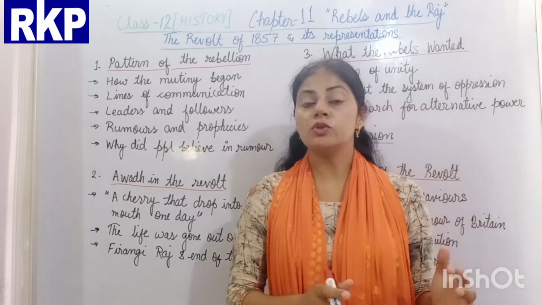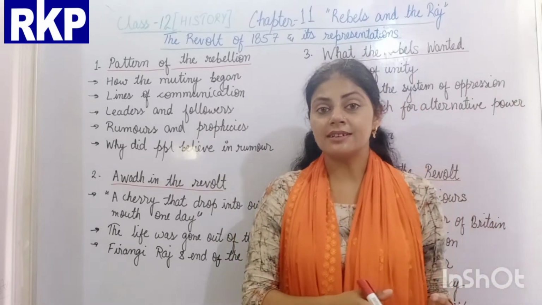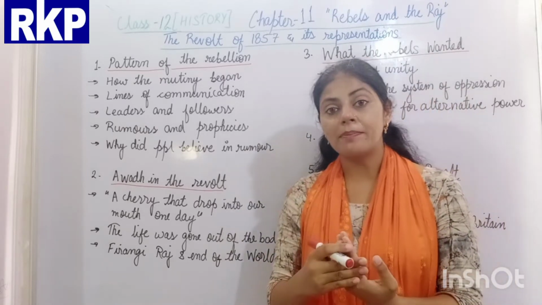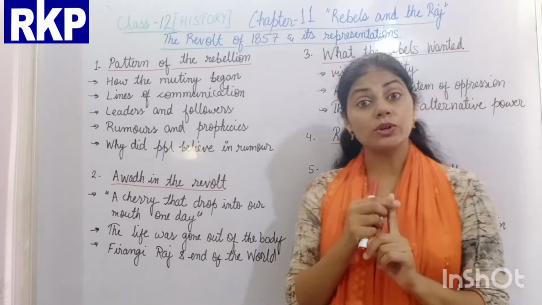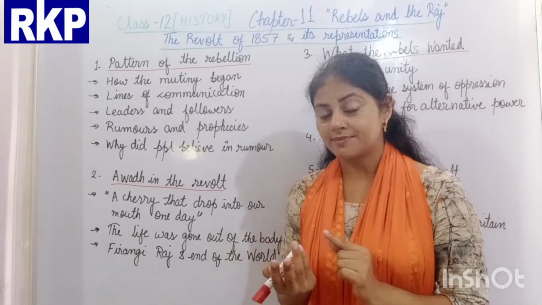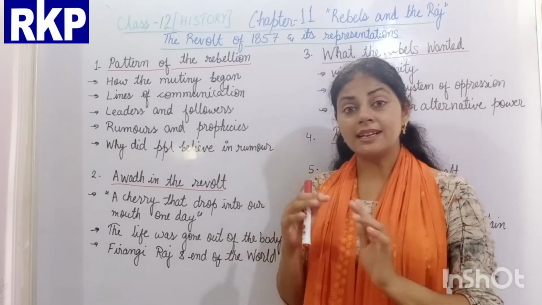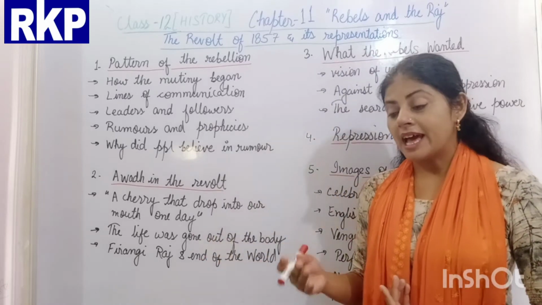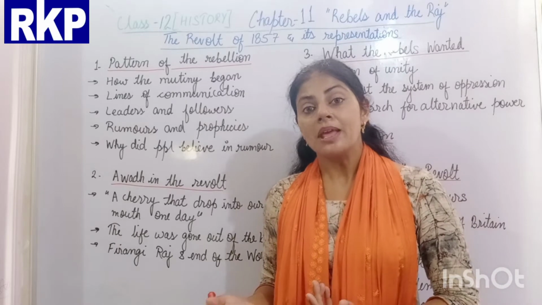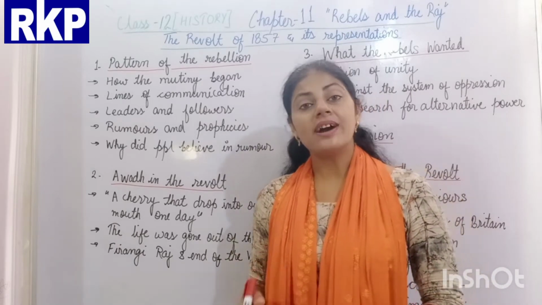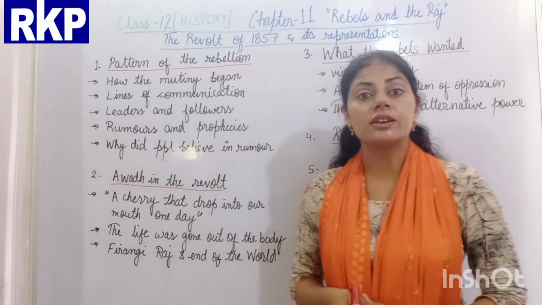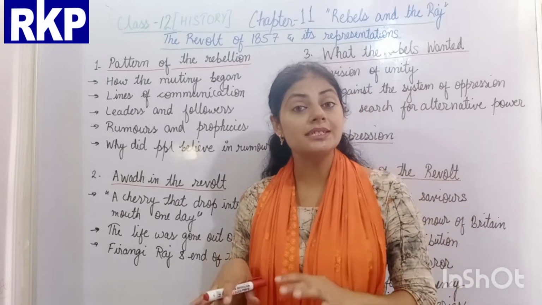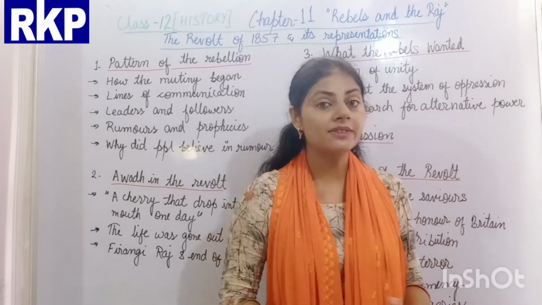As you know, in class 8 also the same topic is there, and there you studied the topics. The first topic was the causes behind the revolt, why the revolt started. Second, the events of the revolt and the leaders, where you studied the leaders and the various places where the revolt occurred. Then we discussed why the revolt failed. And finally, the result of the revolt: what changes came in the British administration in India after the suppression of the revolt.